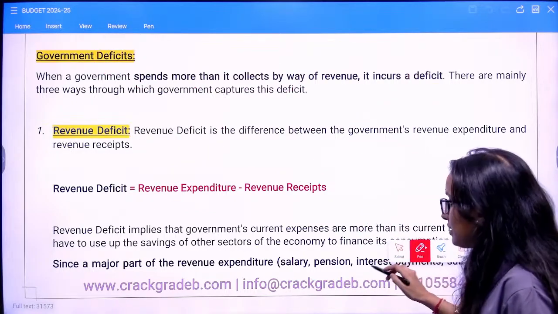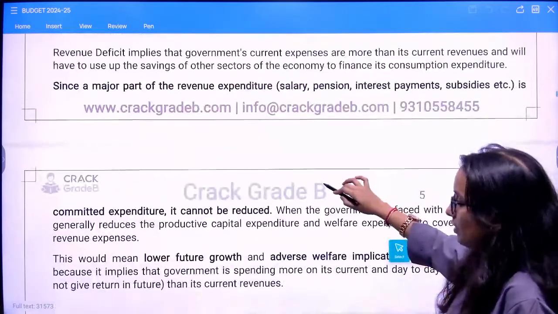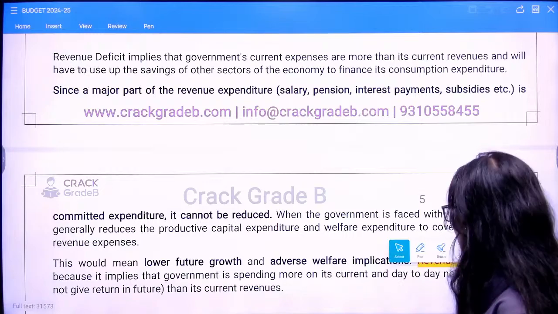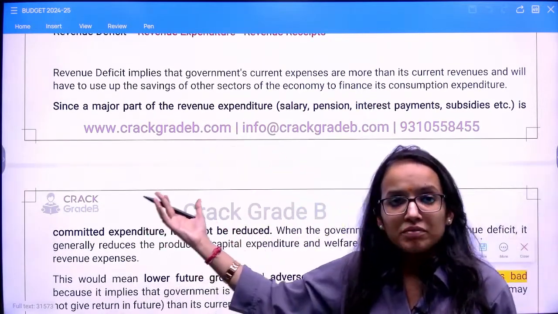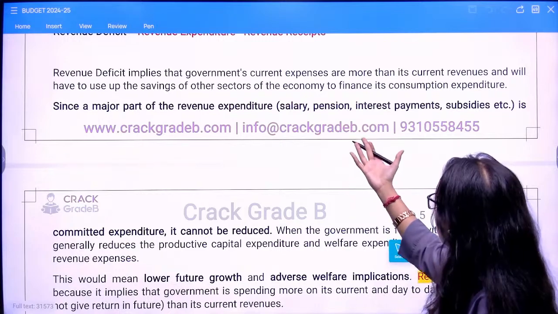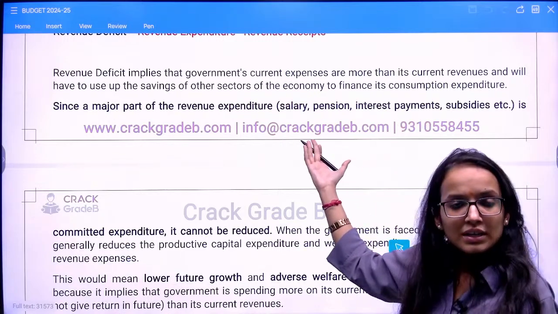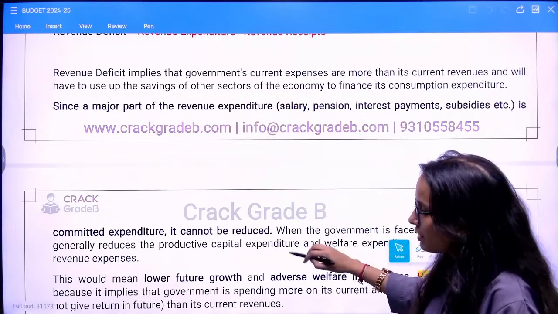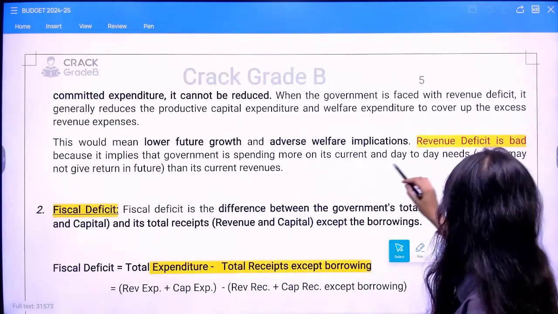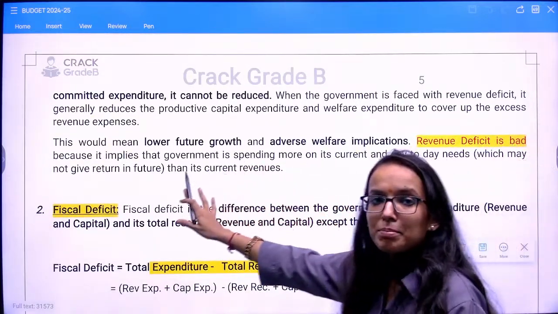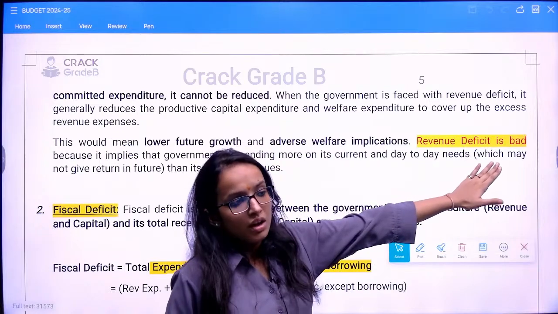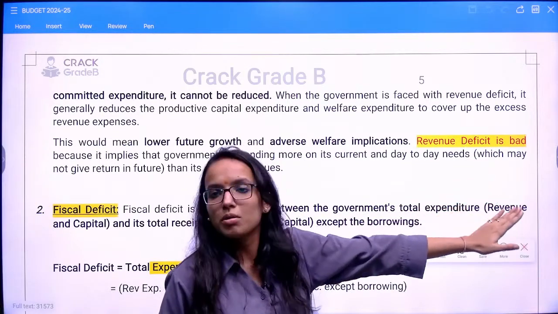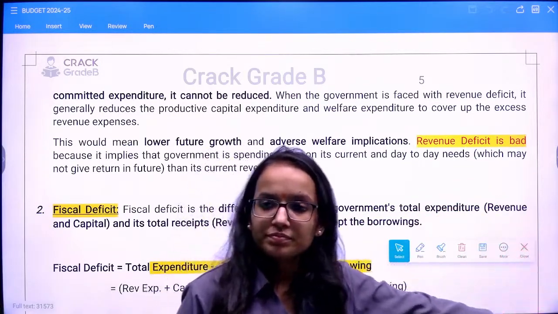So that is the reason. Right? Because the majority part of the revenue expenditure is, say, paying salary, pension and interest payment, subsidies. These are not creating any assets for the government. Simple. That's why we say that revenue deficit is bad. Remember this thing. Revenue deficit is bad. It is not good for your fiscal or economic health. It is not good.